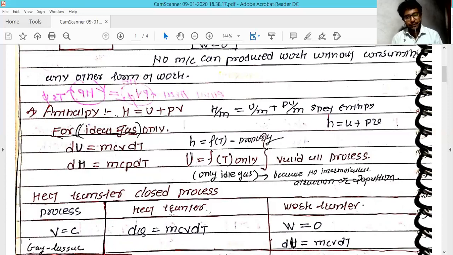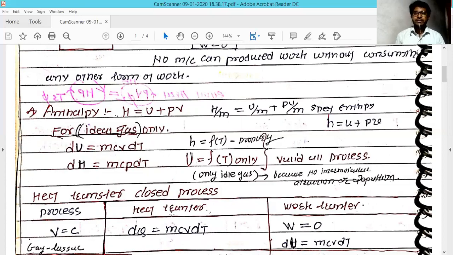The cp value is spent on increasing the internal energy as well as the external output. You can remember this: in a constant volume process, only the internal energy varies, that is du. And dh you can specify with respect to the cp value.